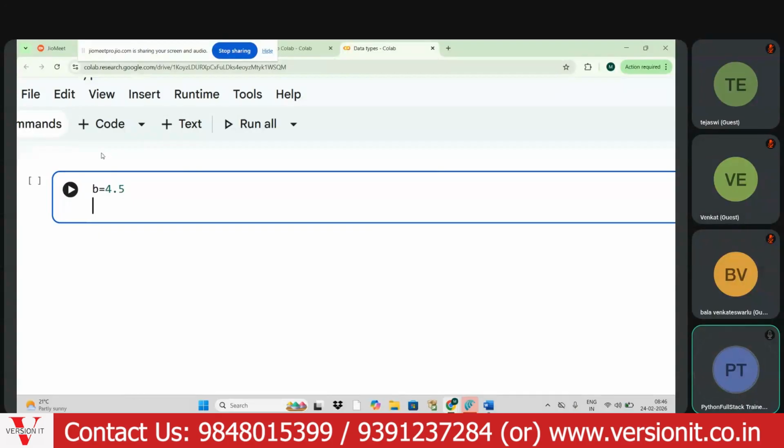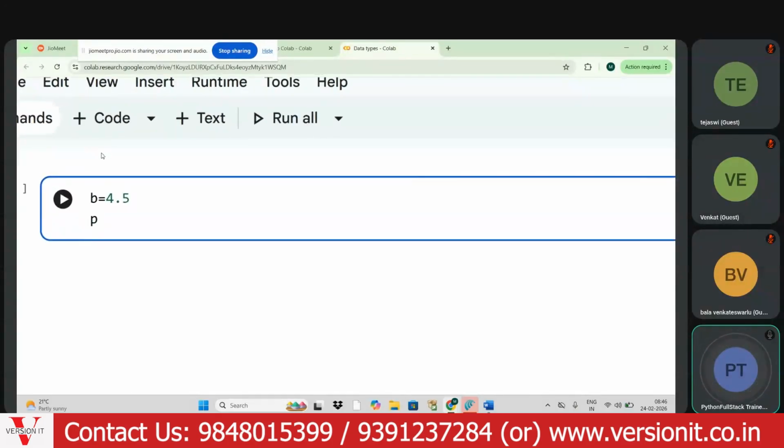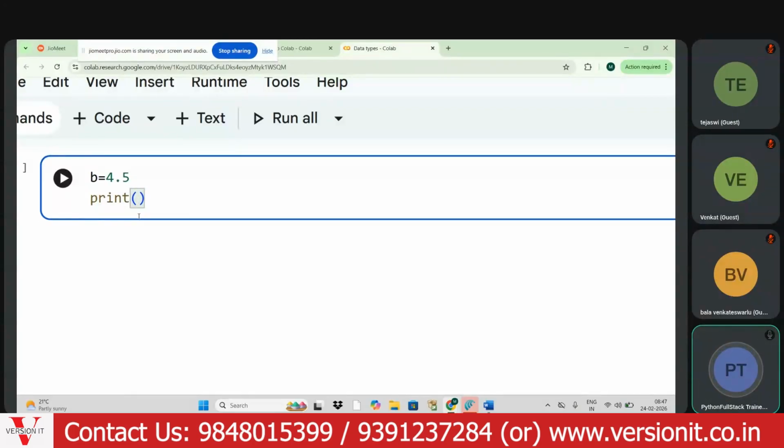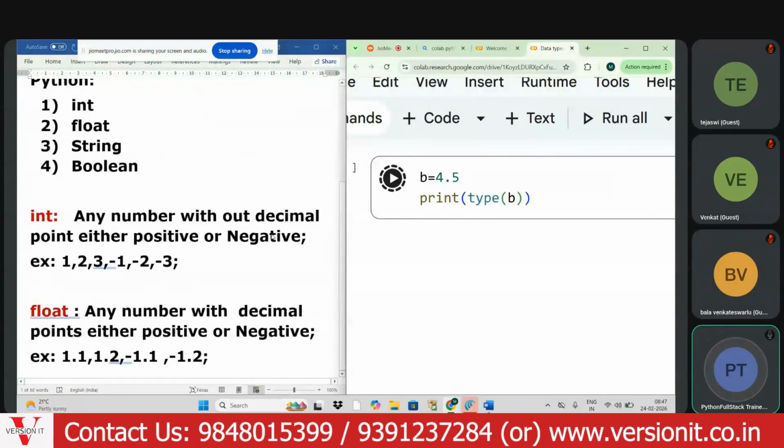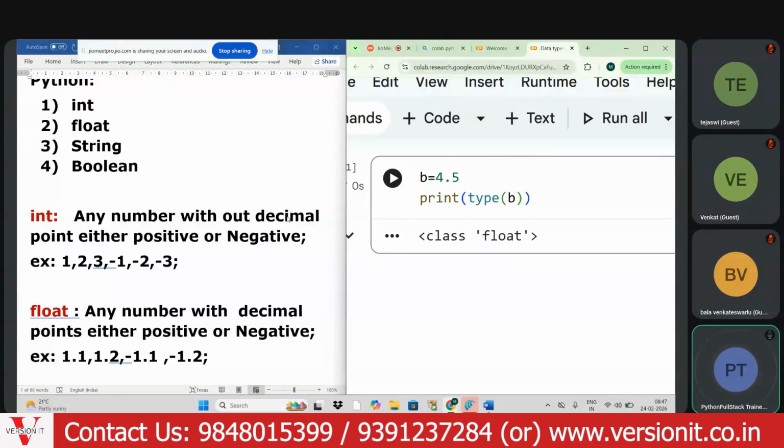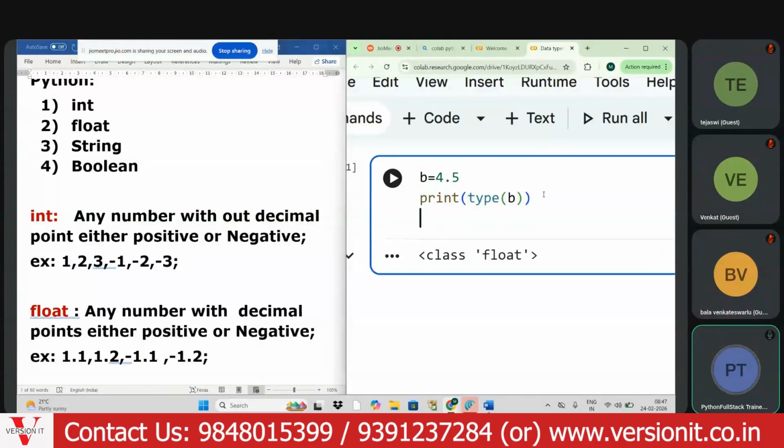Next, in Python we have one built-in function, print. A function name is followed by parentheses, and this built-in function is used to display the output. And type of is used to check the data type. So what is this data type? As I mentioned, it is a float. Got this point, my dear aspirants?